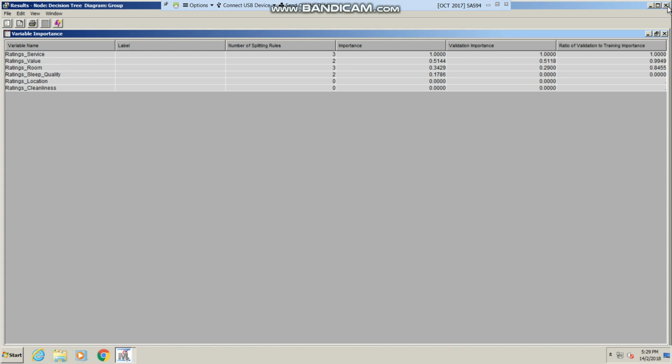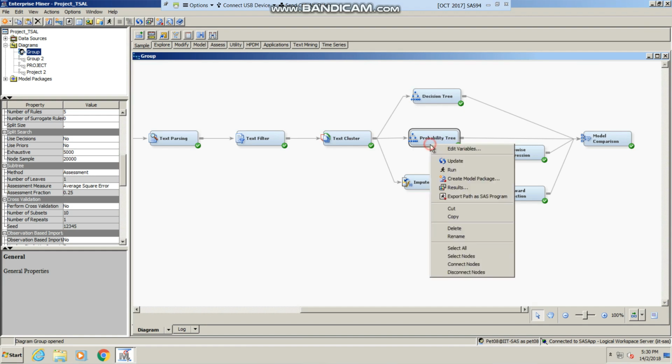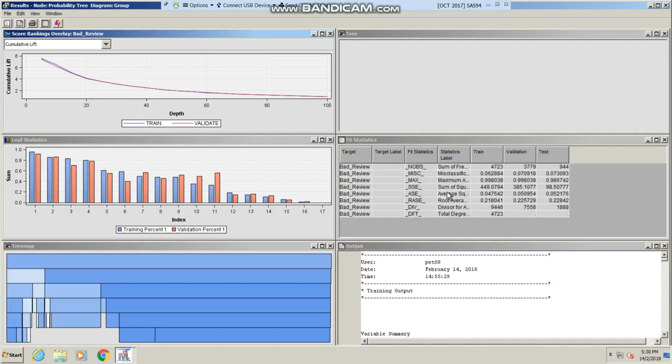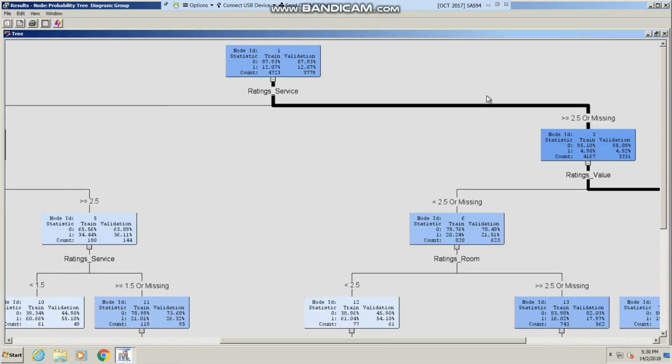The next model we used was probability tree. We changed the assessment measure to average square error, and we use the exact same variables as we use for decision tree. From the results, also in this probability tree, we can identify that rating service is the strongest predictor for identifying whether a review is good or not. We can conclude that customers base their opinions mostly on the hotel service. From both of the trees, hotels can use this information to increase their quality of service to improve customer satisfaction.